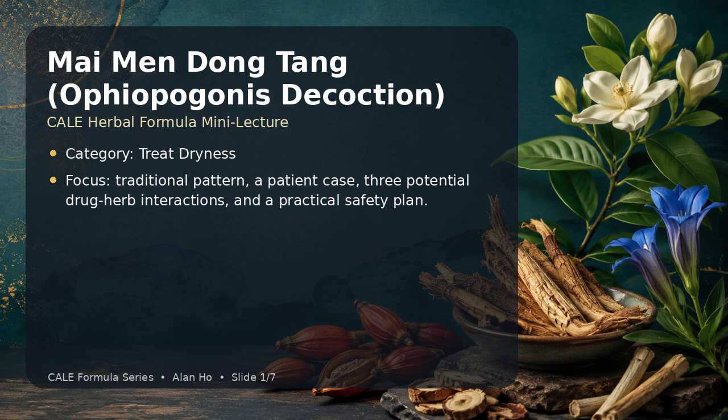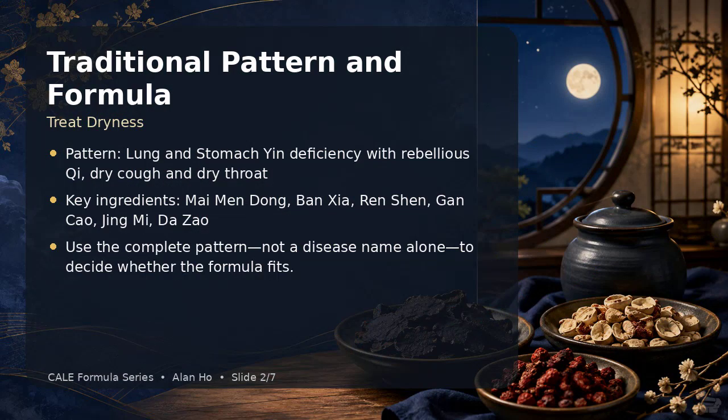The purpose is educational. Herbal formulas are selected by pattern, but medication safety still requires attention to pharmacology, dose, duration, and the individual patient. Traditionally, Mai Men Dong Tang is classified under treat dryness. A representative pattern is lung and stomach yin deficiency with rebellious chi, dry cough, and dry throat. Important ingredients include Mai Men Dong, Ban Xia, Ren Shen, Gan Cao, Jing Mi, Da Zao.